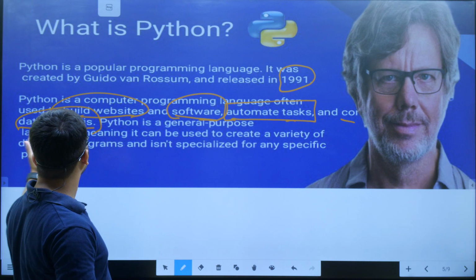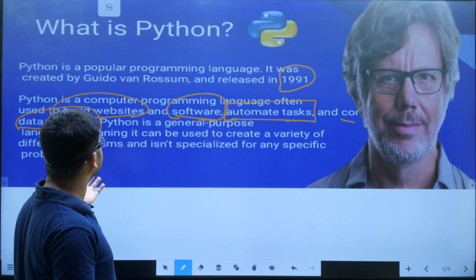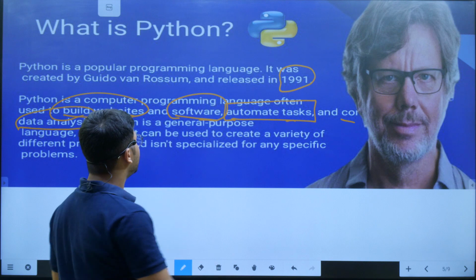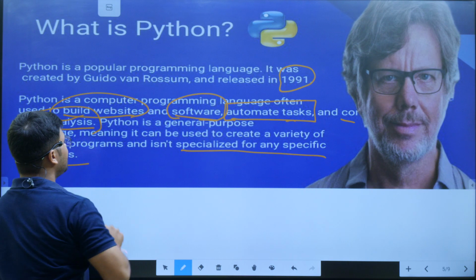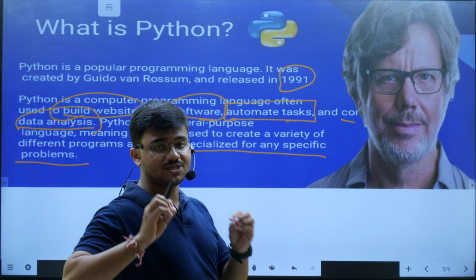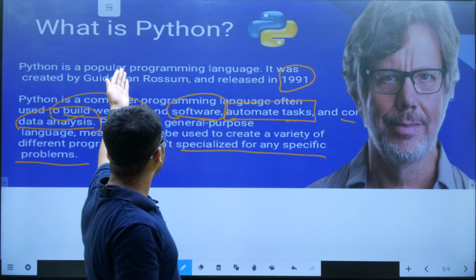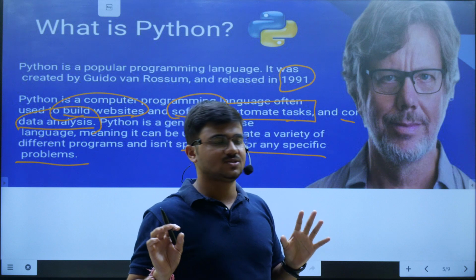Python is a general purpose language. Its meaning is it can be used to create a variety of different programs and is not specialized for any specific problems. इसका मतलब क्या है? This is the definition which if in the examination teacher will be asking you any definition, you can gather all these lines in your examination and you will be getting full marks, no doubt about it.